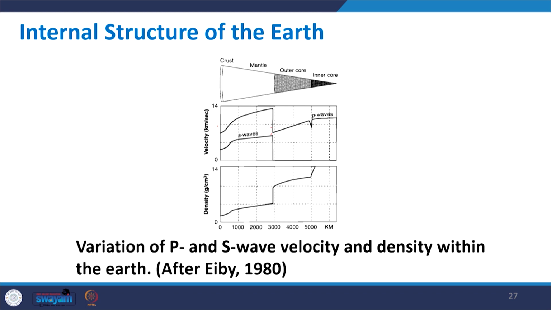However, as far as the S wave velocity is concerned, it remains almost 0 up to the outer core. Why is it 0? Because the S wave cannot travel through a fluid, and the outer core and inner core are like a fluid situation.